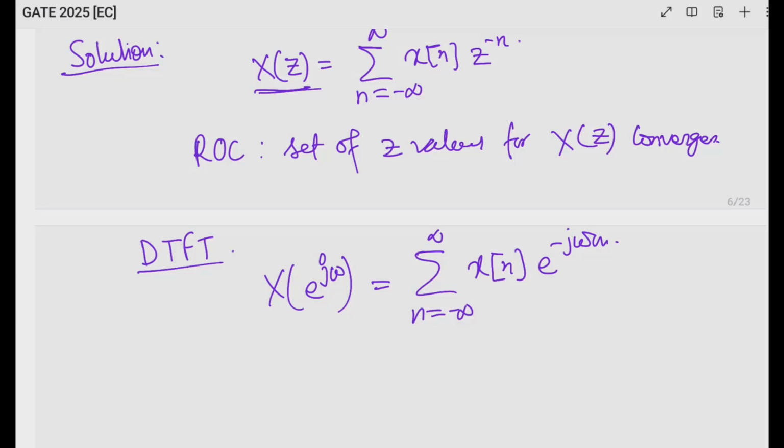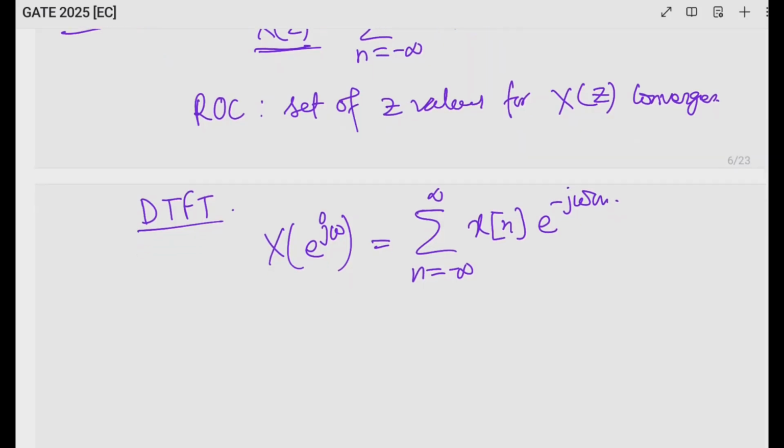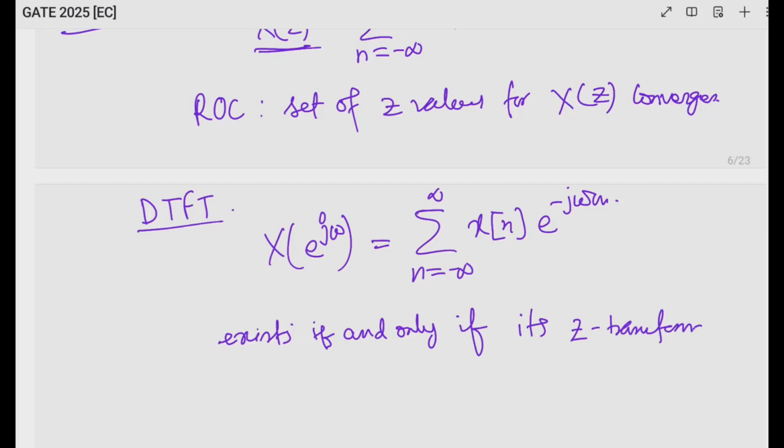This exists if and only if its Z transform X(z) converges on the unit circle.